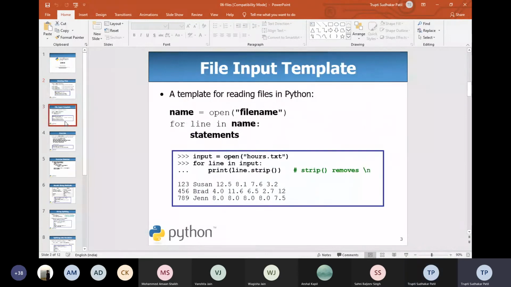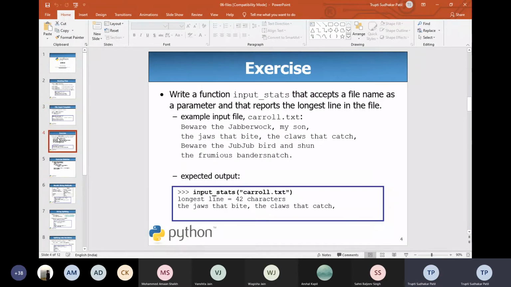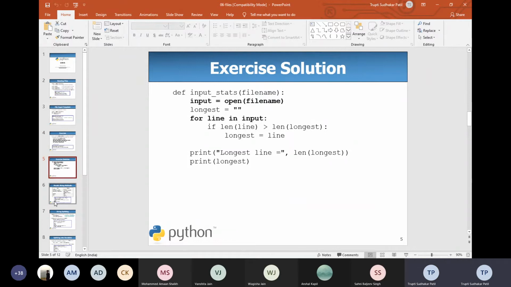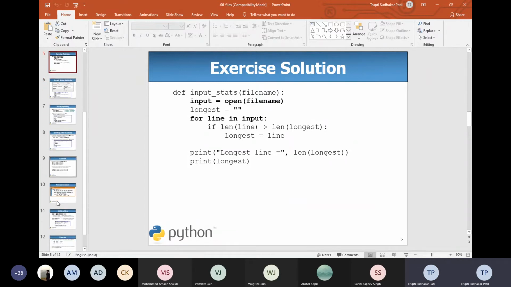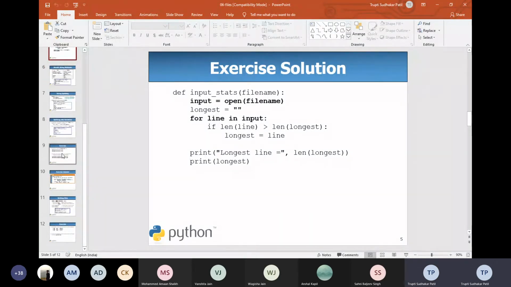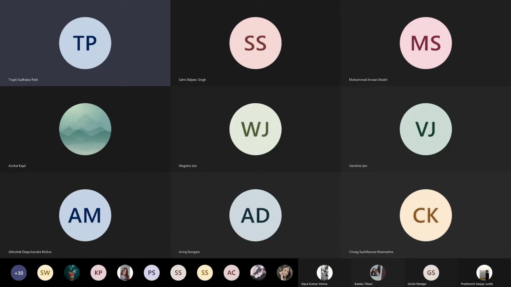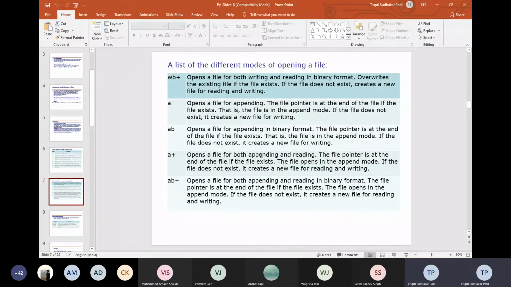Then if we want to open the file, we can write it in such a way. Another way, we can calculate the number of characters and number of words stored in a particular file. Now, whenever we are working with a file, there are different modes of file opening. Basically, we can open the file in different modes.